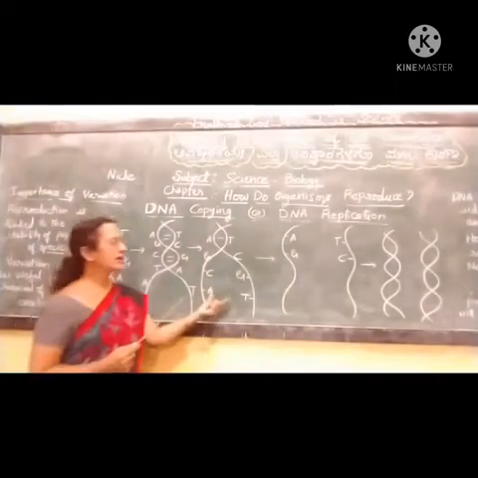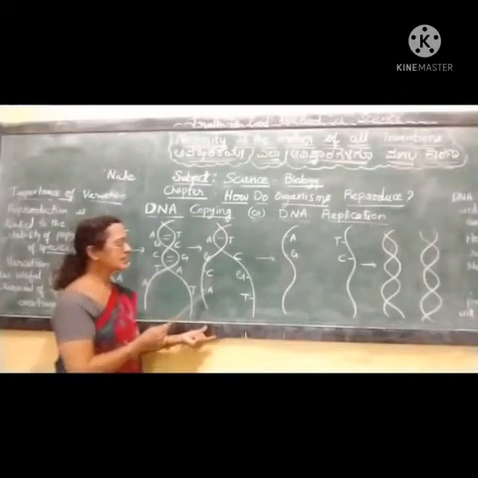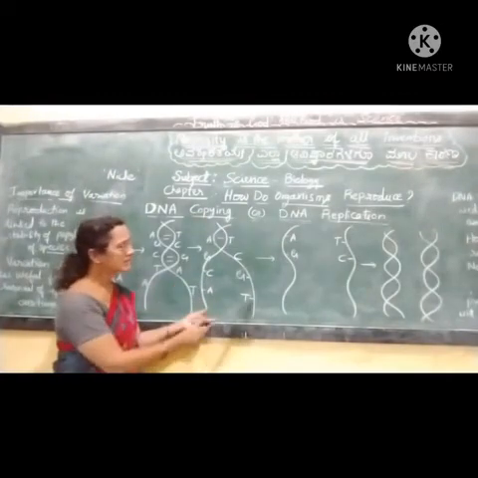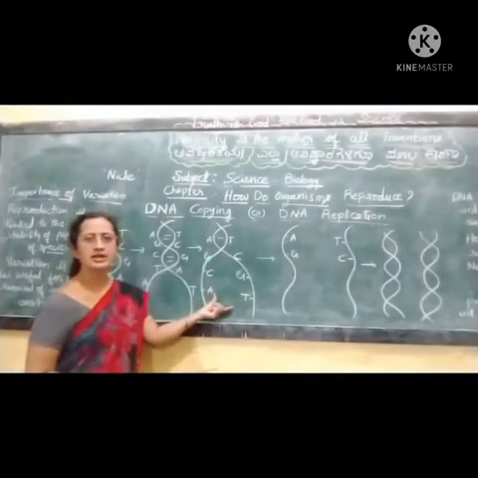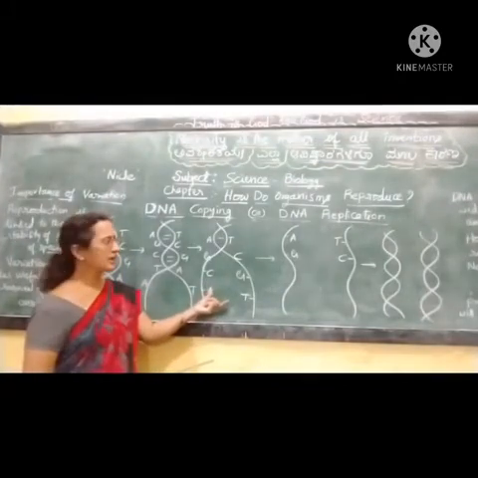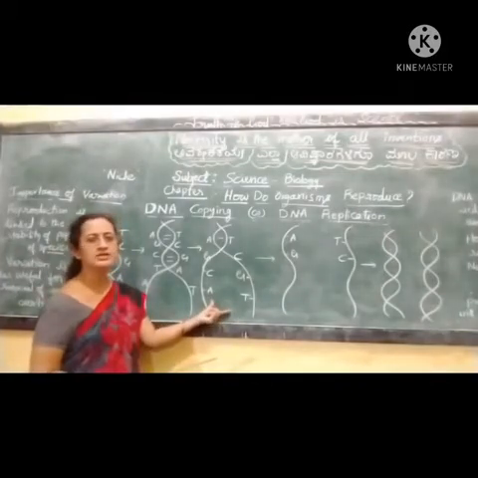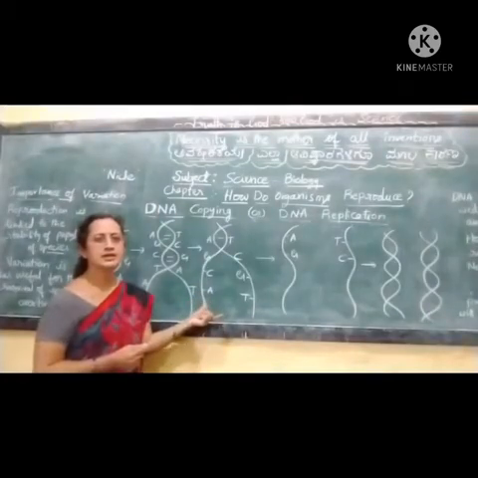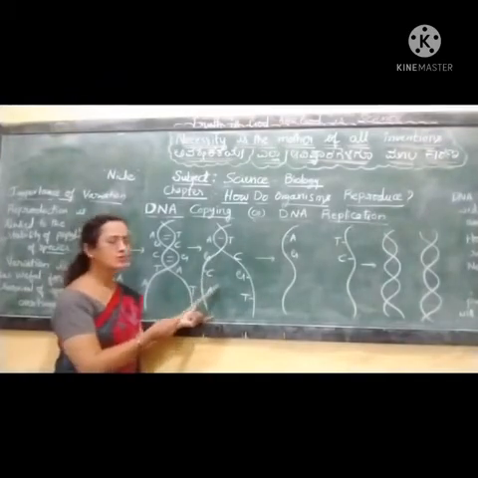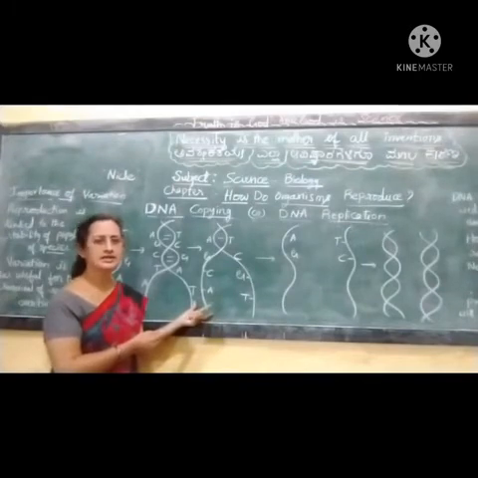Here, after the unwinding, you can see on one strand A, G, C, A are there, and on the other strand T, C, G, T are seen. So this I have written abruptly. The codes here, the part of DNA having these codes, is called a gene. So this DNA which is there in the nucleus is coding for so many proteins. According to the codes present in this DNA, proteins in any organism are synthesized.